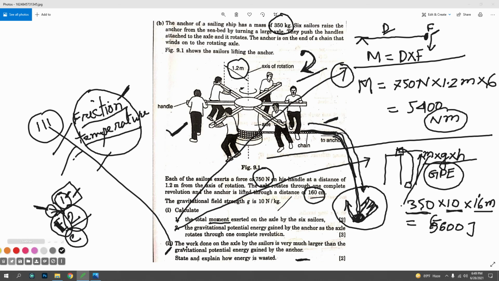Am I clear? First duty, understanding the question; second, extracting data; third, calculating; fourth, writing units. I mean, you have to write Newton meter. You have to write joule, otherwise the answer is wrong. So these are the four particular steps.